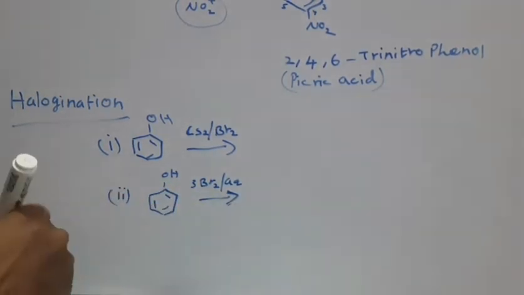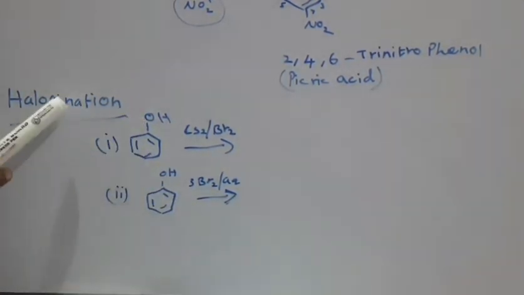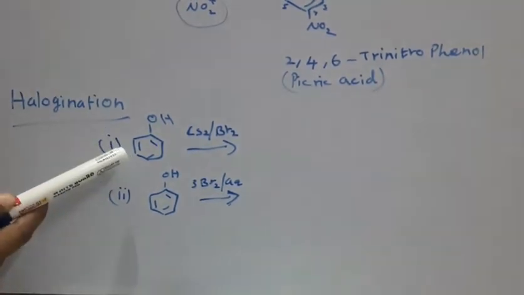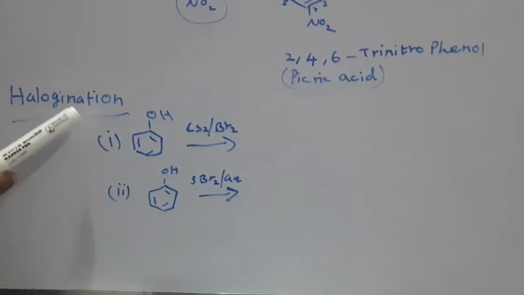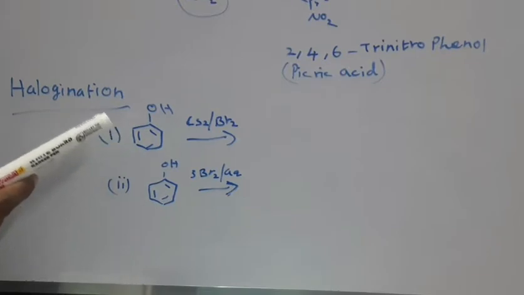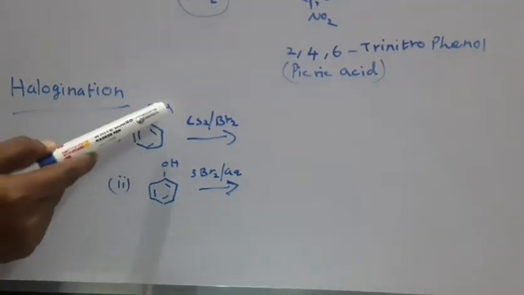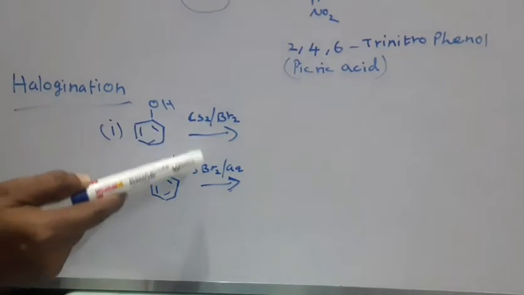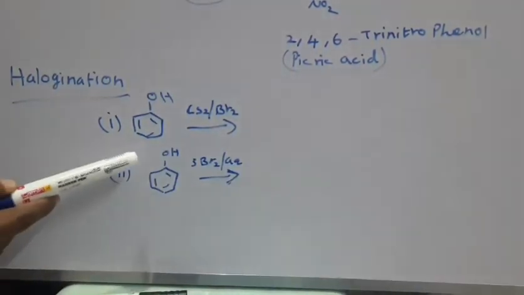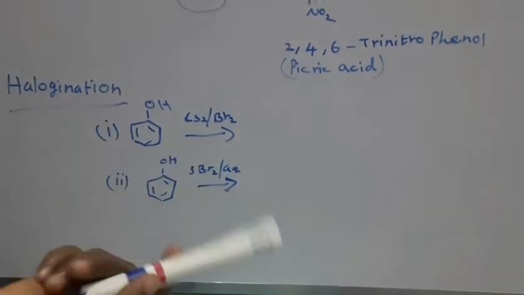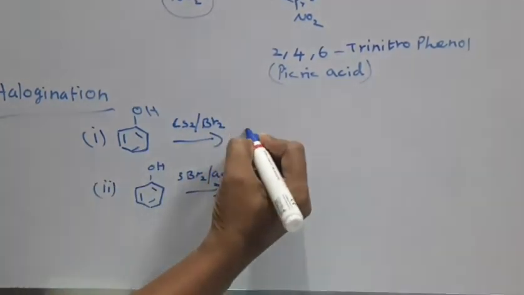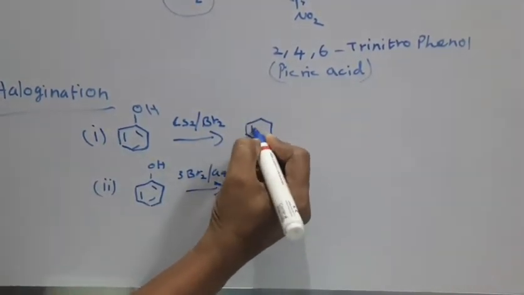Listen, students, earlier we studied that halogenation reactions take place in the presence of a Lewis acid, FeBr3 or AlCl3. But here the polarization takes place with bromine in carbon disulfide and bromine in aqueous medium, producing two different products. Whenever phenol is treated with bromine in CS2, the product would be ortho as well as para.